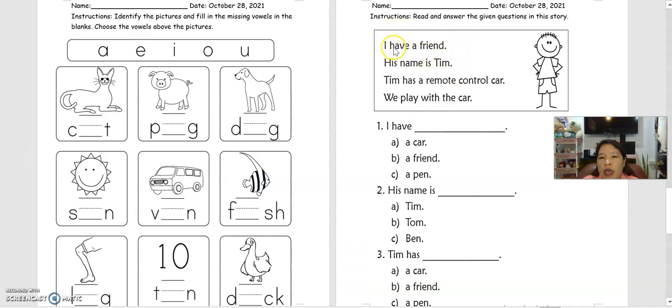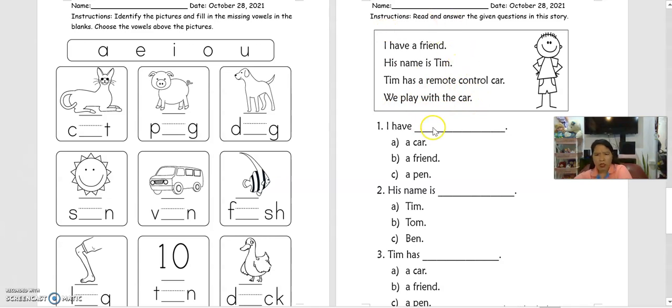Okay, so I have a friend. His name is Tim. Tim has a remote control car. Okay, so his car is a remote control. Okay, we play with the car. So we play with the car.